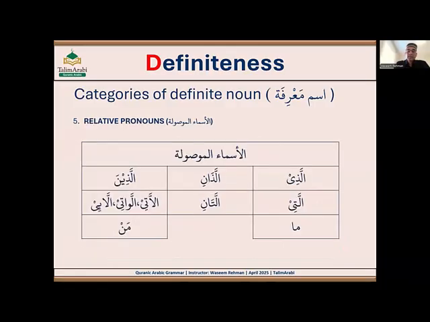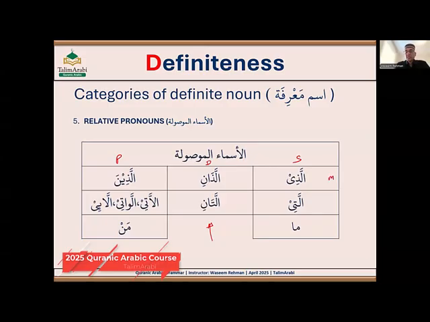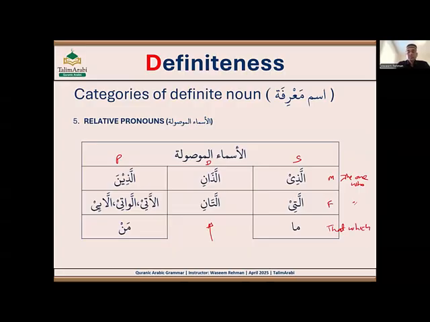Okay. Now relative pronoun we also covered in that non-declinable topic. So relative pronoun or asmaul mawsula. This is the list. Now it also has dual form in this chart. So this is singular, this is dual, and this is plural. So allazi is basically for masculine, like the one who. And same thing here, this is for feminine, like basically that which. And man is mainly used for like whoever.